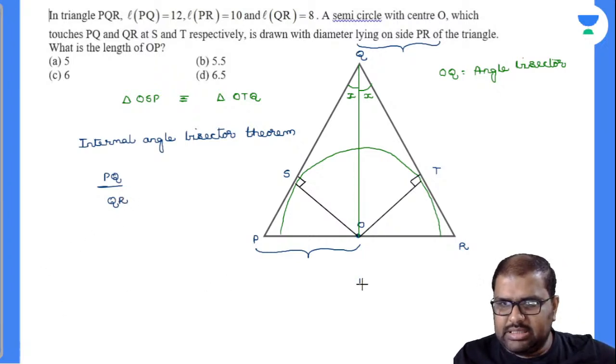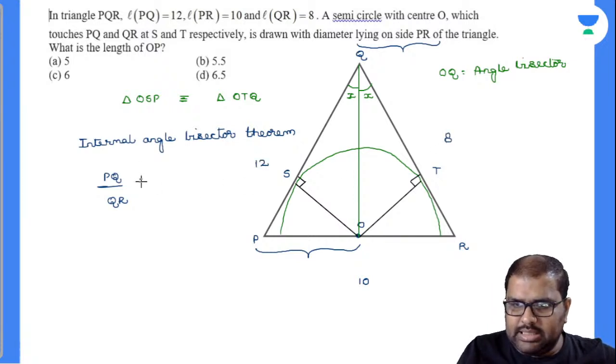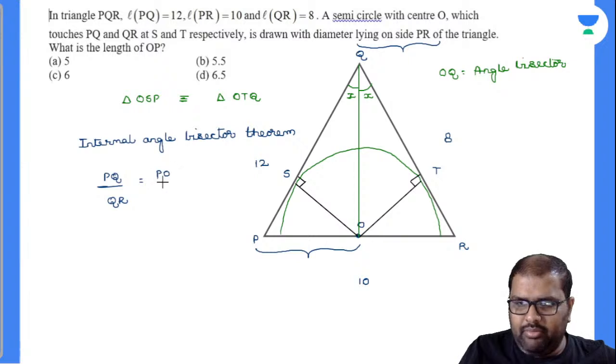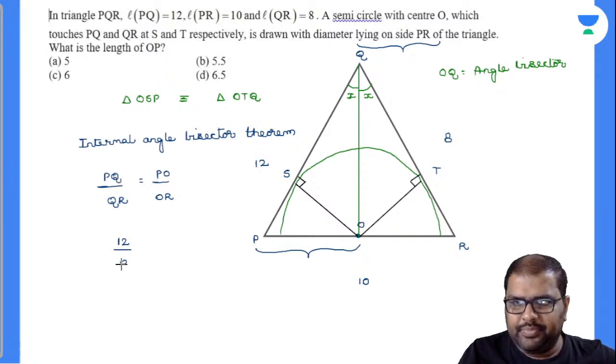PR length is given as 10, PQ length is given as 12, QR length is given as 8. Now, PQ value is how much? 12. QR value is how much? 8. And we don't know about PO and OR.